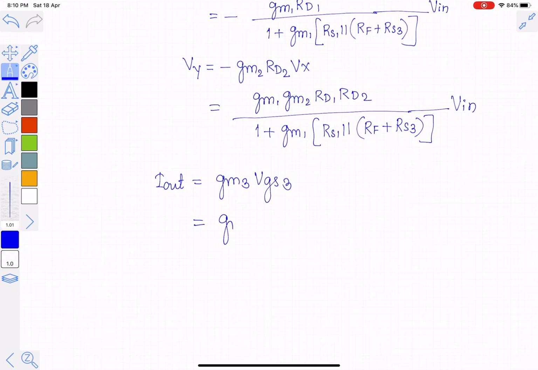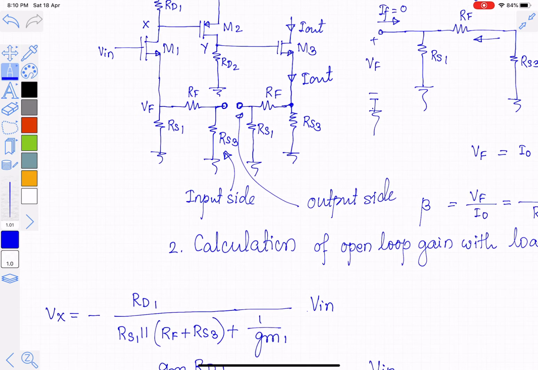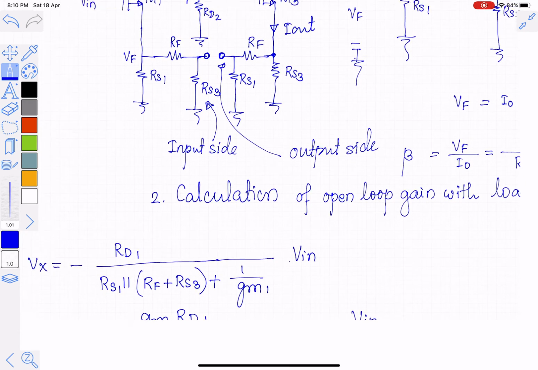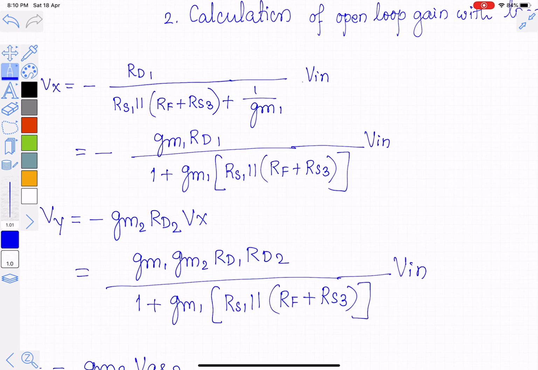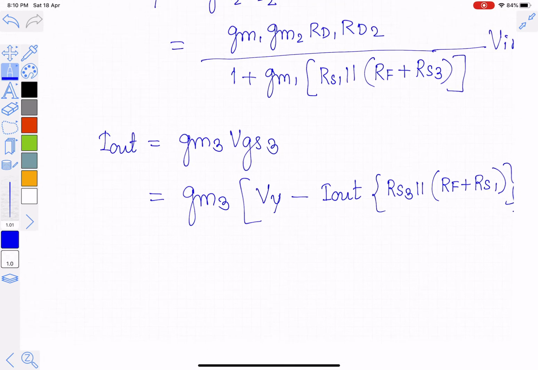So which is equal to gm3, VGS3 is Vy minus Iout, the voltage at the source terminal of M3 is Iout multiplied by the resistance present in its path, which is equal to RS3 parallel RF plus RS1, which is equal to Iout.